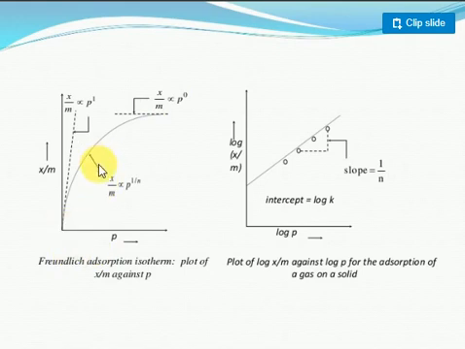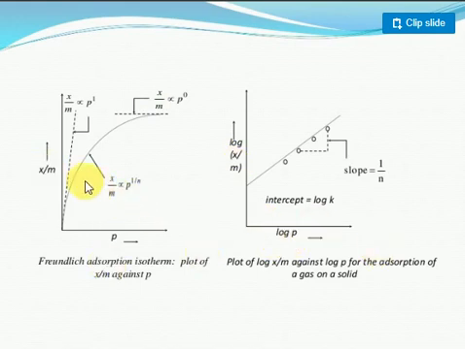Clear? Then they take x/m proportional to p to the power 1/n at low pressure. At high pressure, this value is independent: x/m is equal to k only, a constant value. After taking the logarithm, they take log x/m is equal to log p.